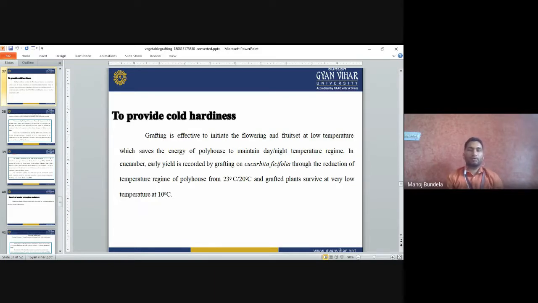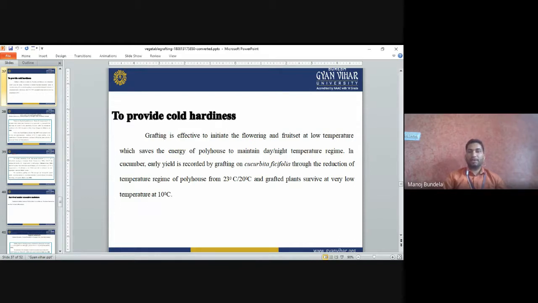Normally, in a polyhouse we have to maintain the temperature. When the temperature is less, we have to increase it, and when it is more, we have to reduce it. If we develop varieties with hardiness, meaning they flower and set fruit even at low temperature, then we do not need to increase the temperature.